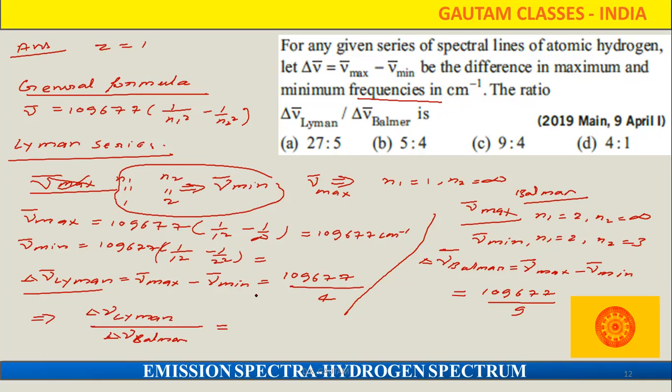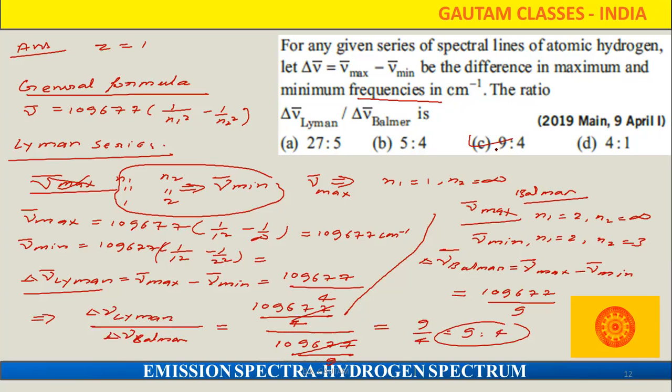So all these things we can do here. For the Lyman, 109677 by 4 upon 109677 by 9. So these two things will cancel out, and here we can write the 9 by 4. So look, which answer is correct? That means we can say here 9 is to 4. So by that we got the C answer. So C is our correct answer.